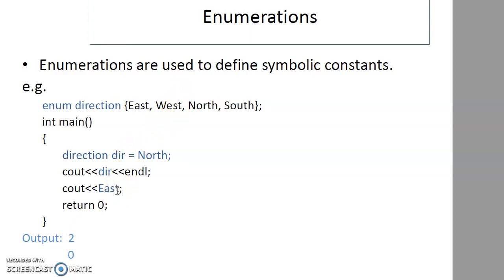When I say cout east, it will display 0, the index of the enumeration in which east is stored. So when I display north, it will display 2. When I display east, it will display 0. This is how enumerations are used in C++.